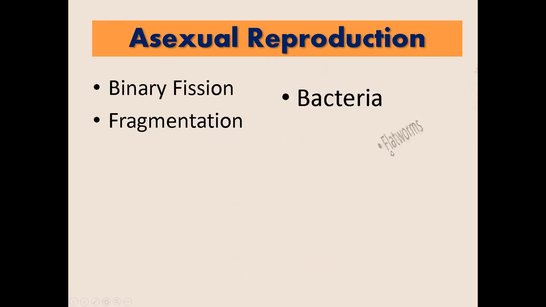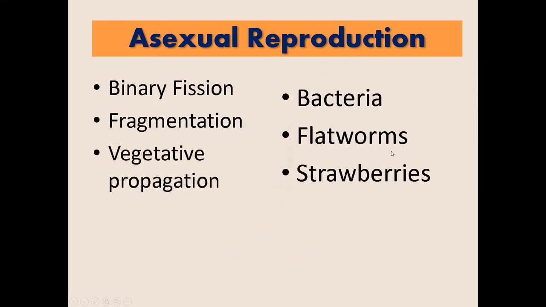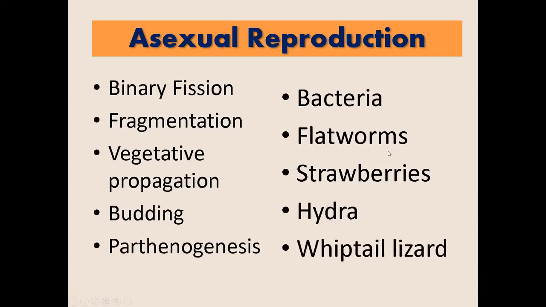Okay, let us have the different examples of asexual reproduction. Okay, we have, for binary fission, we have bacteria. Okay. For fragmentation, we have flatworms. Okay. Vegetative propagation, we have strawberries. Yeah. Budding, we have hydra. For parthenogenesis, we have whiptail lizard.